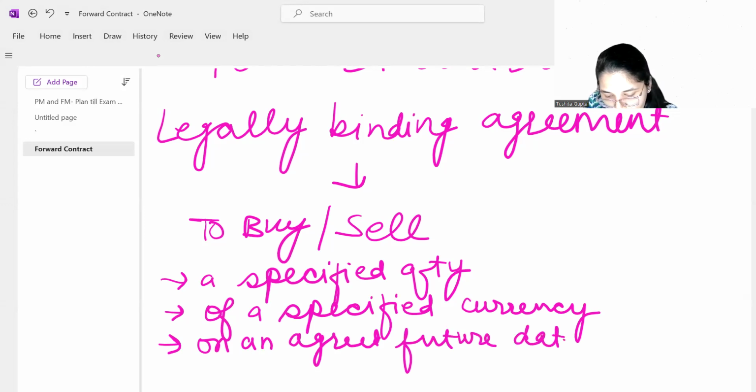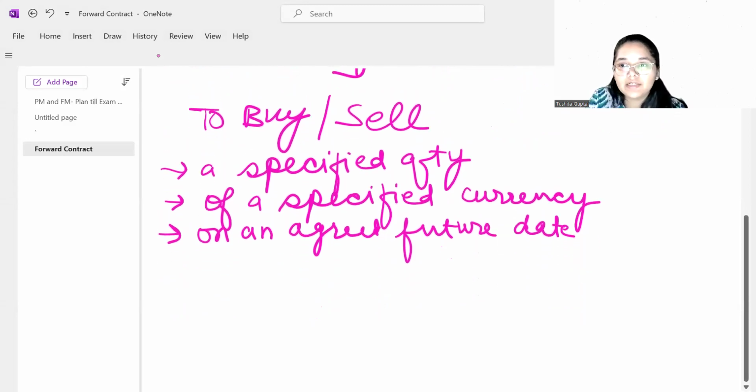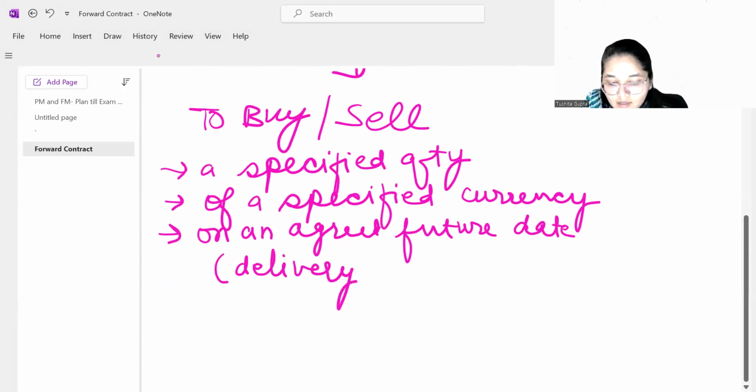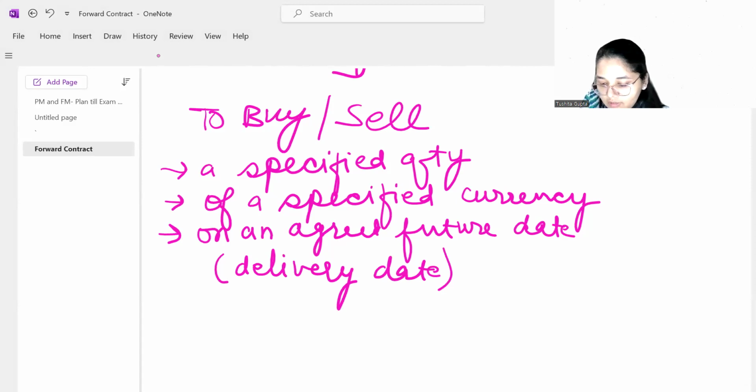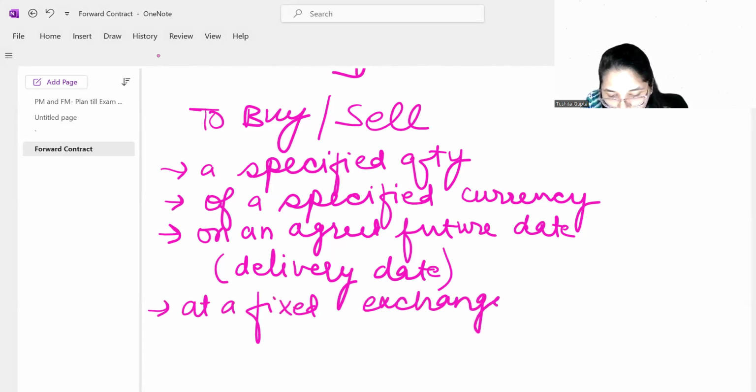Now, this future date is also called your delivery date. Why? Because it is on this date that the actual delivery of the currency, depending upon whether you have bought or sold, is going to happen. That is why it is called the delivery date. And one more thing, last, which is specified at a fixed exchange rate. Now, this exchange rate which you have fixed is something which you have decided today.